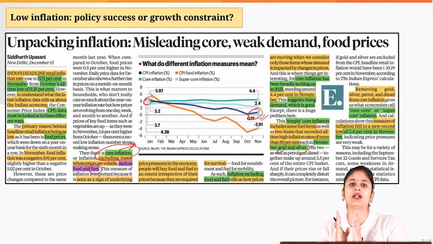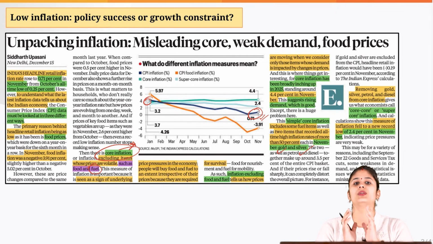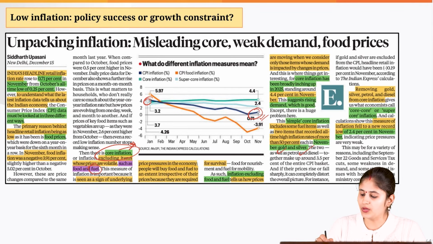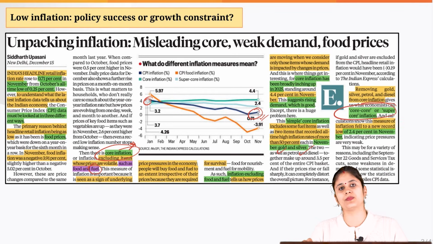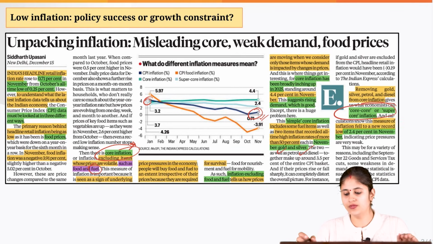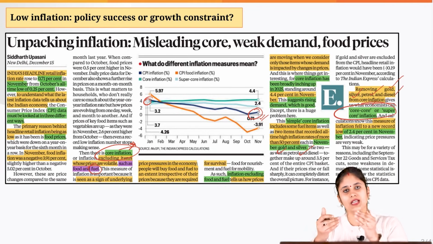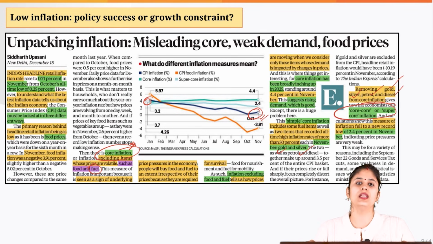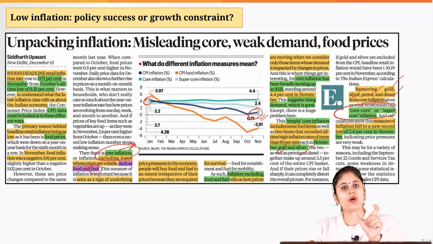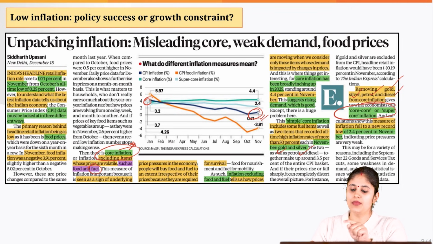So if I have to understand whether there is some structural issue in the economy or not, I would not be looking at core inflation. Now I'll be looking at super core inflation, wherein I completely remove the gold, silver, petrol, diesel from the core inflation, and then I get the super core inflation. Okay, so if I have to understand whether there is some structural issue in my economy, I'll be looking at super core inflation.